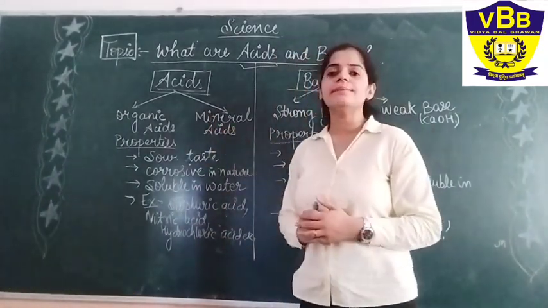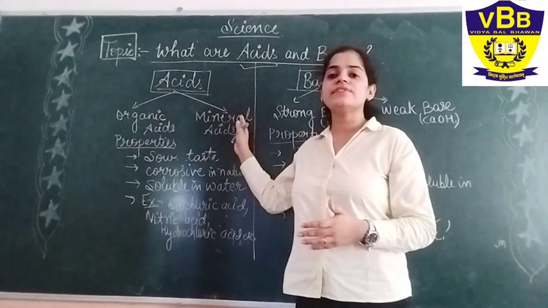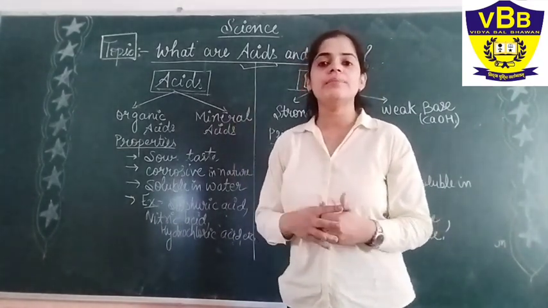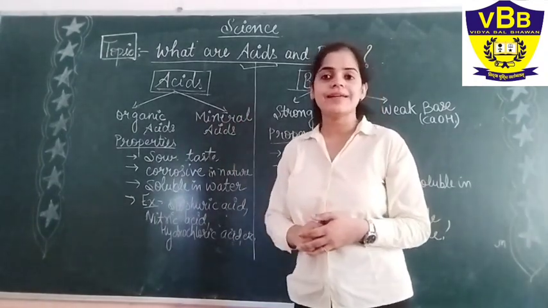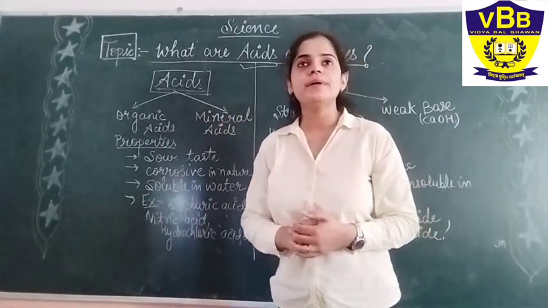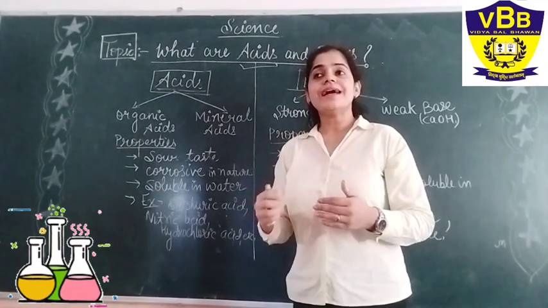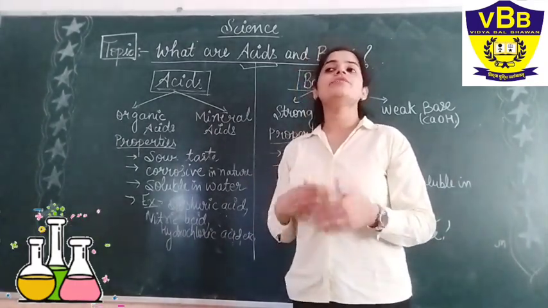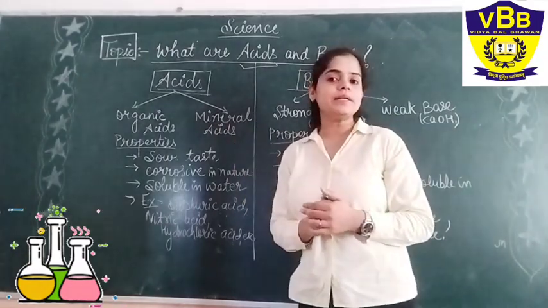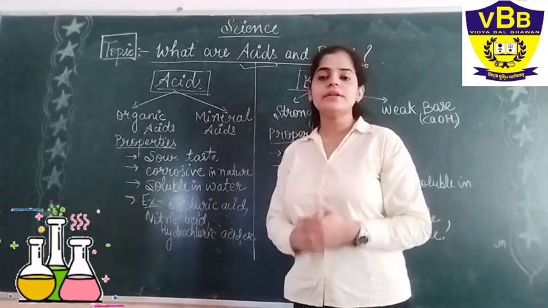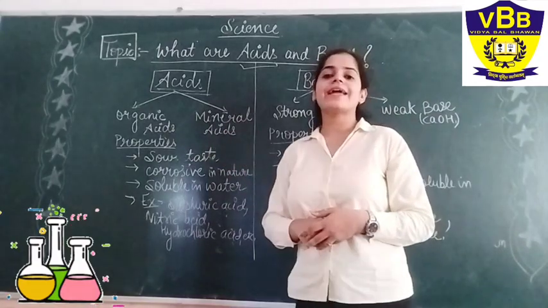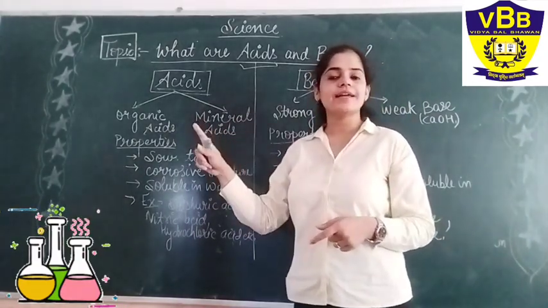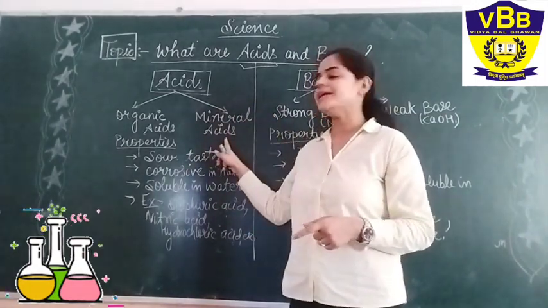The next one is the mineral acids. The name itself suggests it. Mineral acids are those acids that we obtain from minerals. They are also known as inorganic acids. For example, the hydrochloric acid, that we are not obtaining naturally, but we are making it, or that is obtained from the minerals, several kinds of minerals. So this is all about the organic and mineral acids. Two kinds of acids: first one is organic and the second one is the mineral acids.